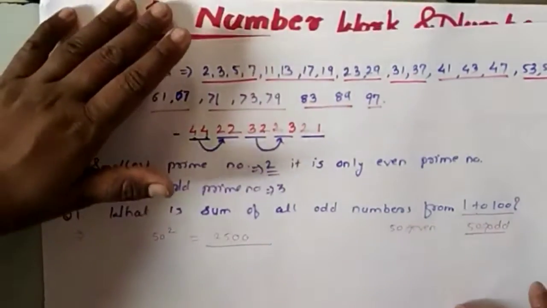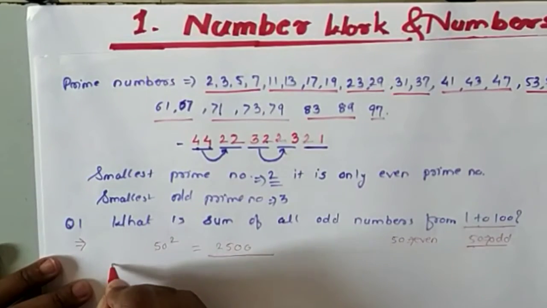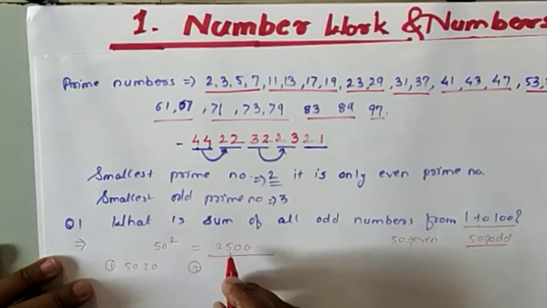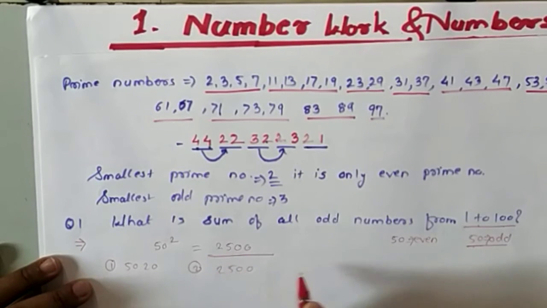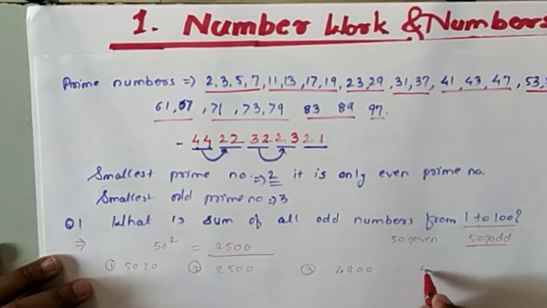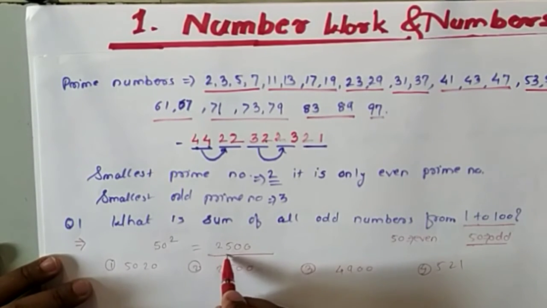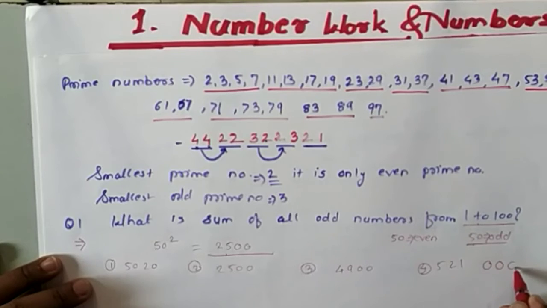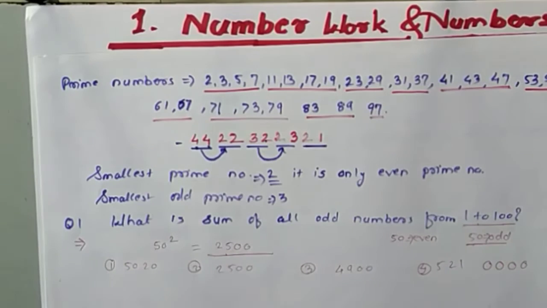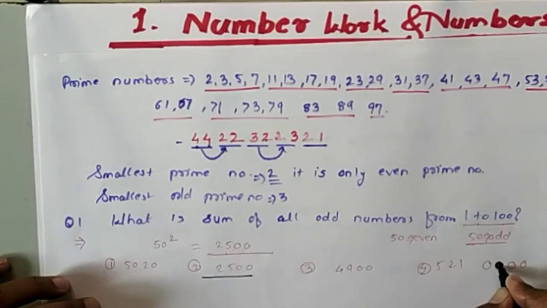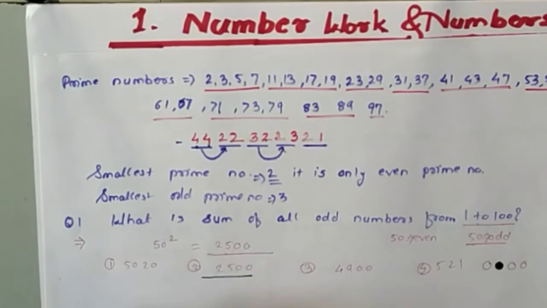If they give you options like this, suppose the first option is 5020, the second option is 2500, the third option is 4900, any numbers they will give you, and the fourth option is 521. In this way, this is the correct option. If they are providing circles, we have to circle the answer, which is 2500. You have to circle it in this way.